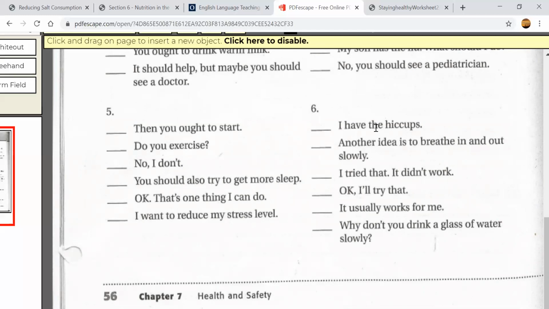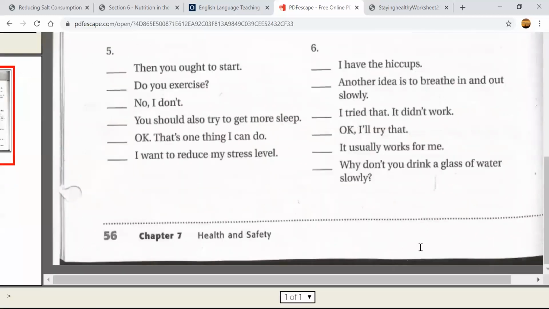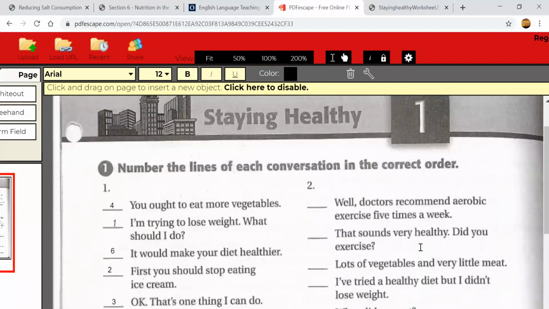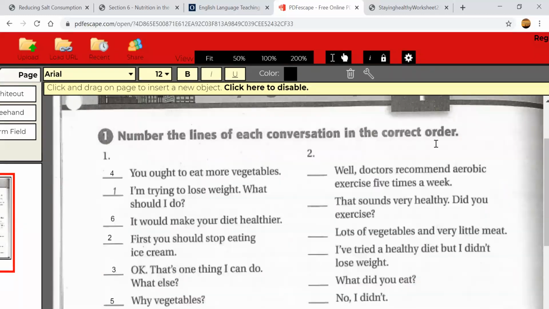Here, I don't think it's something difficult. And I have the hiccups. Hiccups is, right? Like when sometimes children have hiccups. This is the conversation about that. I think breathe in and out. You understand? Breathe in and breathe out. All right. So for this paper, you're going to put the conversation in order.